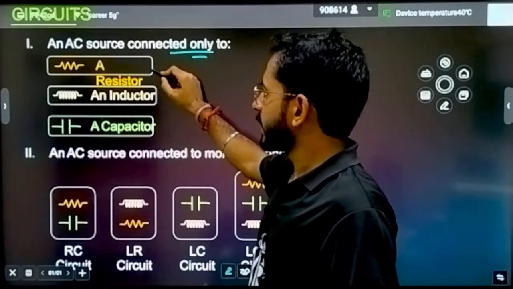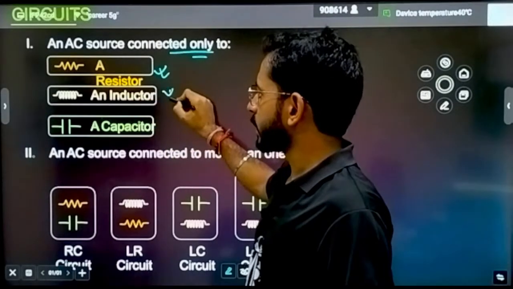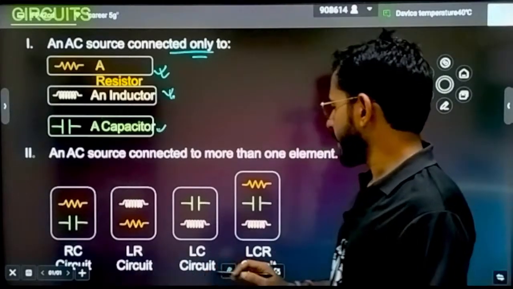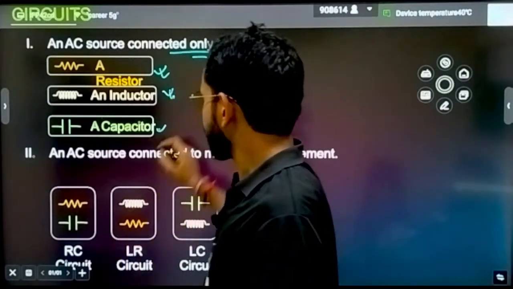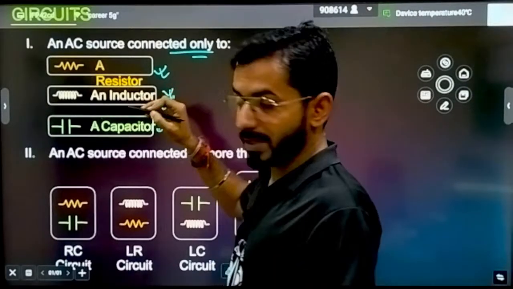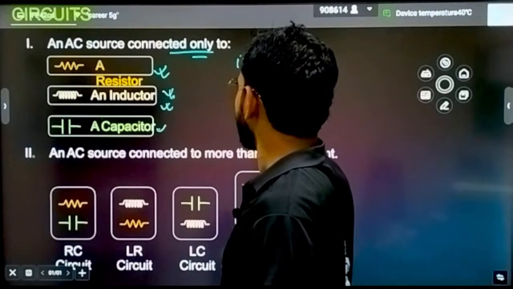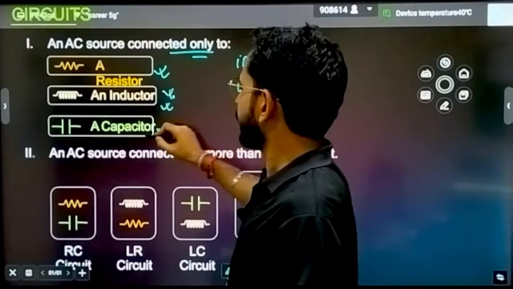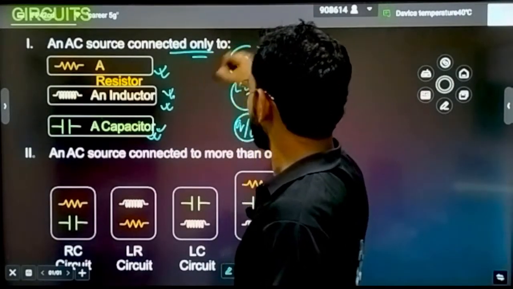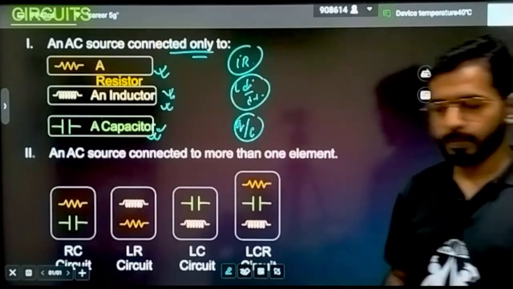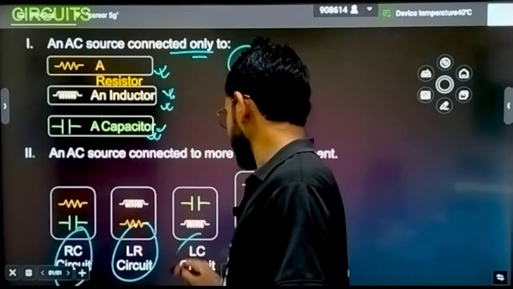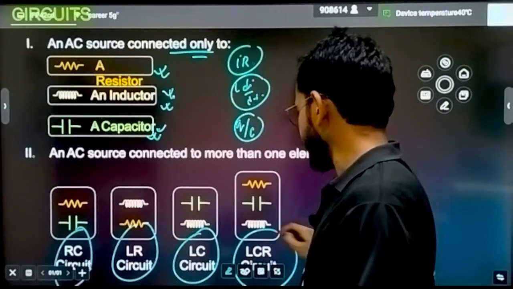If an AC source is connected, it can be connected to a resistor. This is the representation for an inductor, and this is the representation for a capacitor. Already we know. Okay. One more thing, tell me, if I have to write the potential difference across a resistor, how will I write it? That is an important thing: I into R. If I have to write the potential difference across an inductor, how will I write it? EMF, you remember, equals L di by dt. And if I have to write the potential difference across a capacitor, I will write Q divided by C. Because it will come into use, I am going to apply KVL in a lot of places. So there will be these kinds of combinations that we are going to study: LC circuit, LR circuit, RC circuit, and LCR circuit as well.